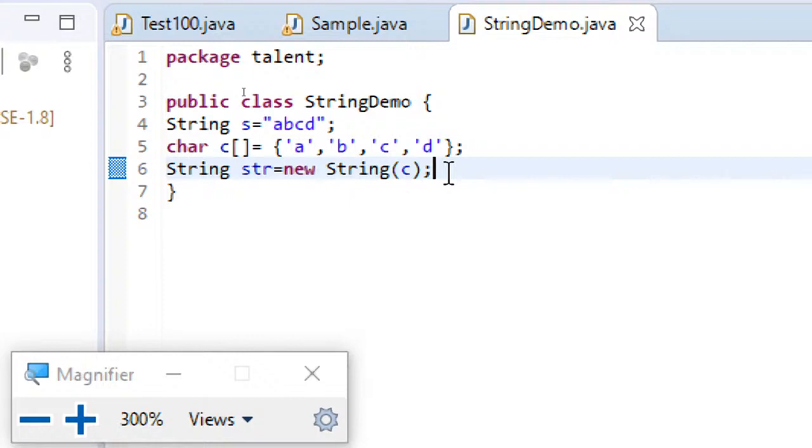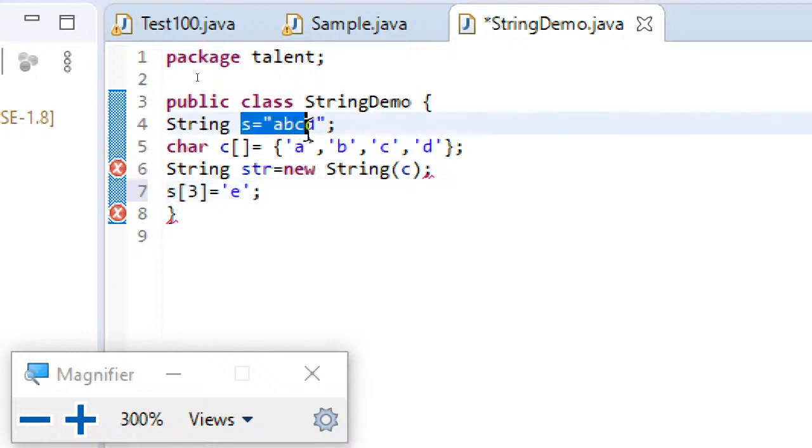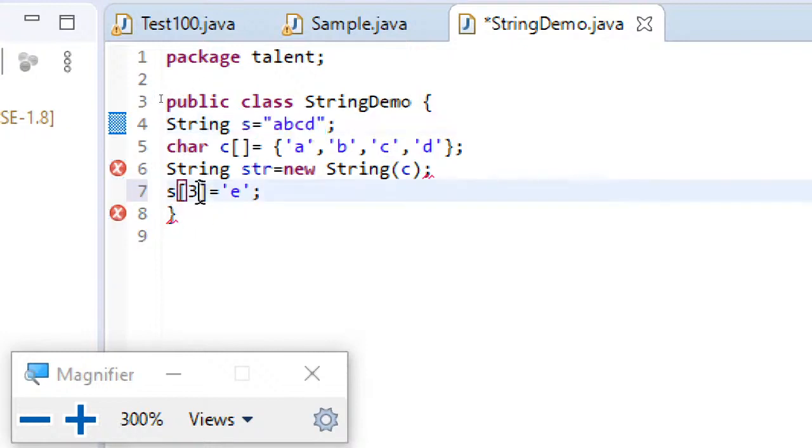I cannot directly say s[3] equal to 'e'. This is illegal. Directly you can't do this, because s, which is abcd, can't be accessed by index. The only possibility is converting it to a character array. So you can't modify the string.